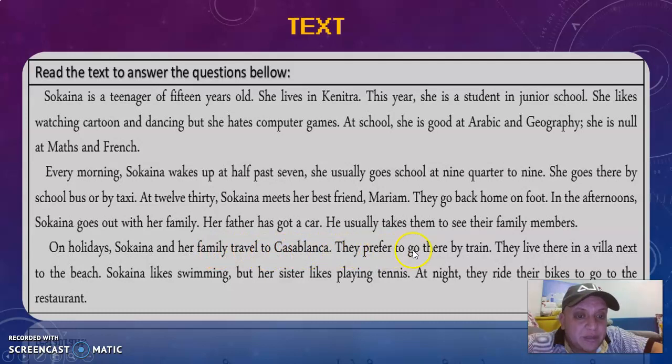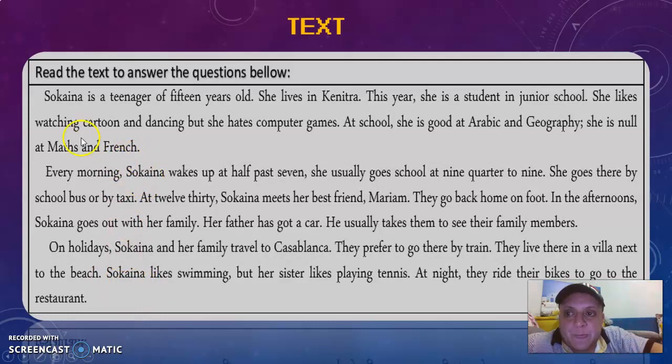They prefer to go there by train. They live there in a villa next to the beach. Sukaina likes swimming, but her sister likes playing tennis. At night, they ride their bikes to go to the restaurant.